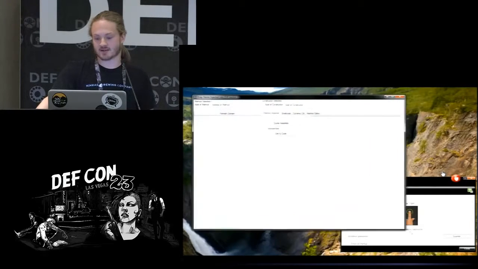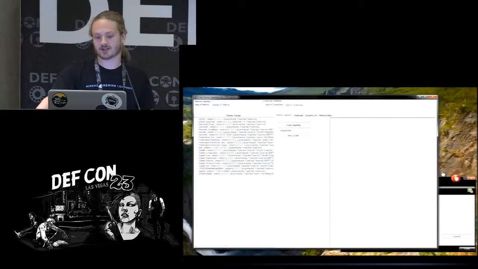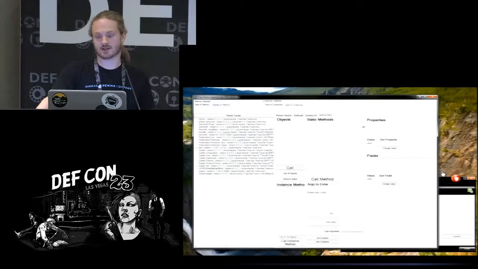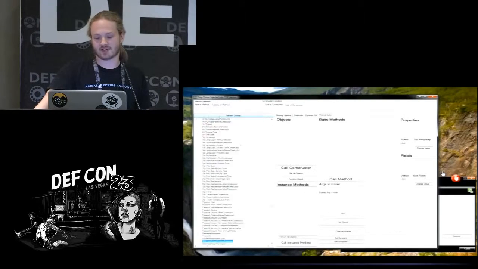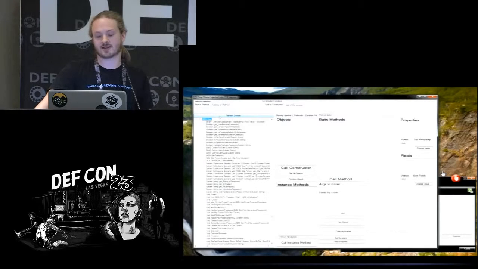So now what I'm doing is I'm going to open up the GUI a little bit more. Notice I'm not a GUI developer. I'm a hacker, so the GUI is not too great. Not many hacker tools have good GUIs, so I'm not too upset about it. But essentially, this method editor functionality is going to show you all objects and then all objects' instance methods and fields and properties.